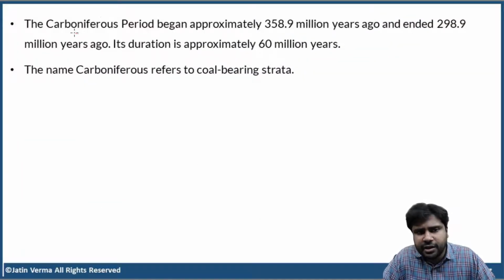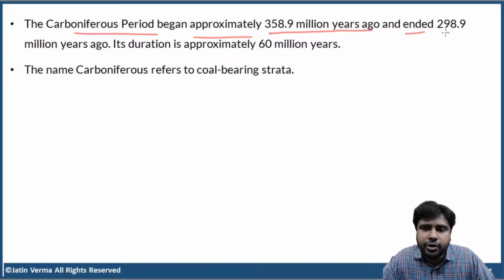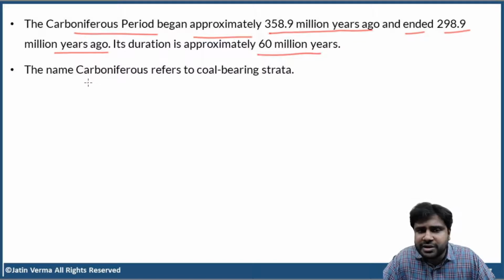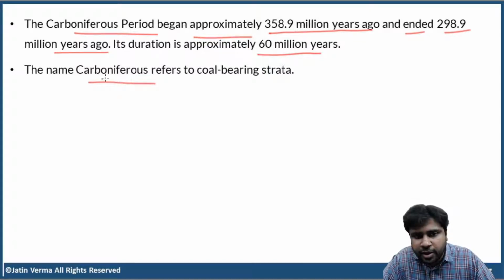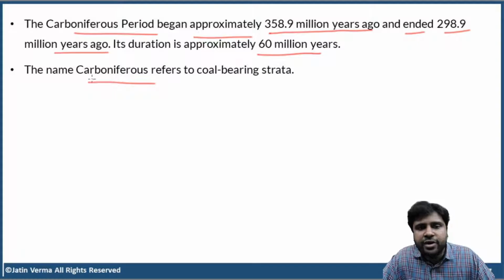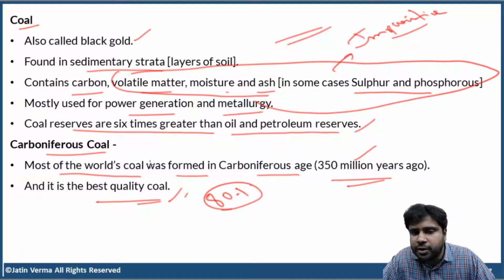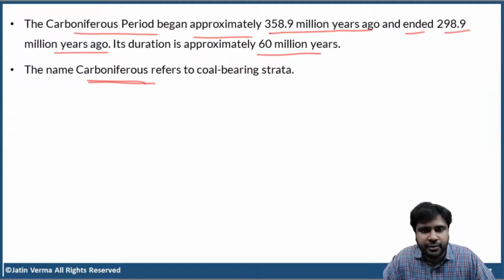Now, the Carboniferous period began approximately 358.9 million years ago and ended 298.9 million years ago. So the duration of the Carboniferous period was approximately 60 million years. And why do we call it Carboniferous in the first place? In the name itself, you have the word carbon. We call it the Carboniferous period because most of the world's coal was formed in the Carboniferous age. As simple as that. Clear, right?